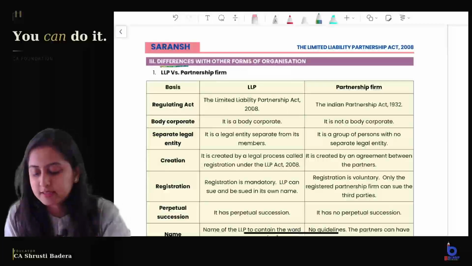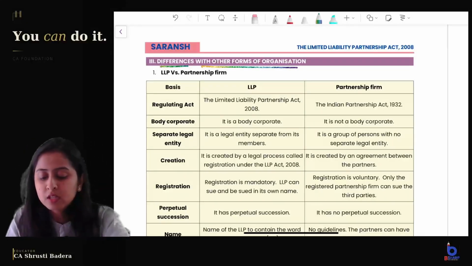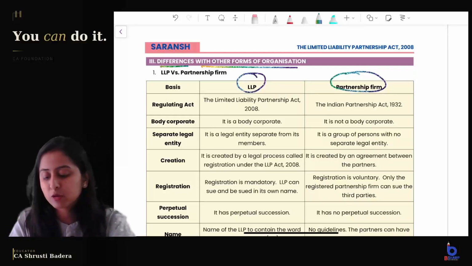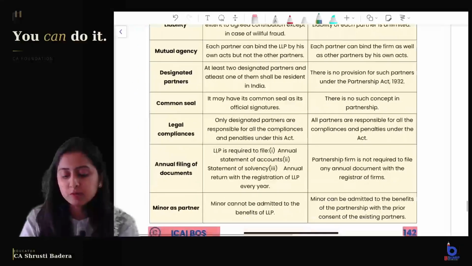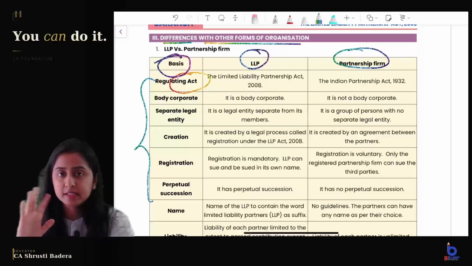Coming to differences, the last topic, difference with another form of organization. So what is the difference between LLP and the partnership form of organization? First of all, the act. I'll tell you, remember all these points somehow, at least 5 to 10 points, and then this will be a very easy difference.